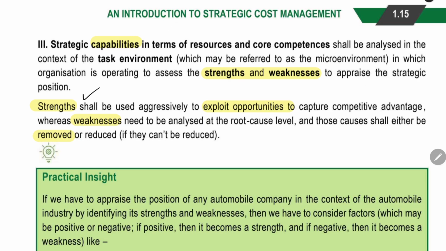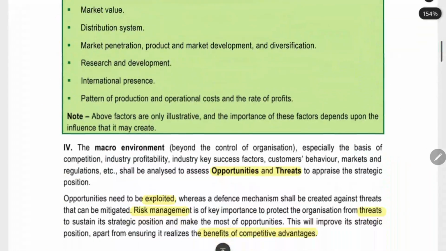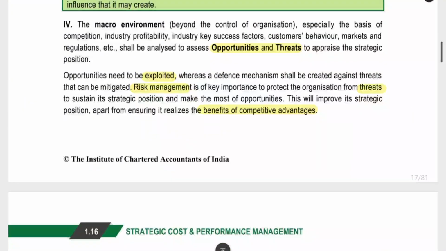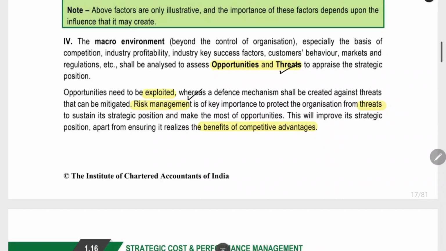We have to use the strength and use the opportunity, and then we have to reduce the weakness. The next thing is the macro environment, the external environment, that will contain the opportunity and threat as we saw. We should exploit the opportunity, and then we have to reduce the threat. For that, we have to use the risk management committee and all, because by doing that, we will get the benefit of competitive advantage.